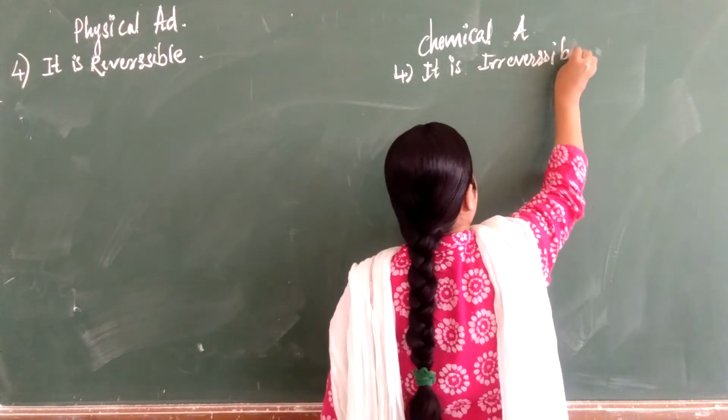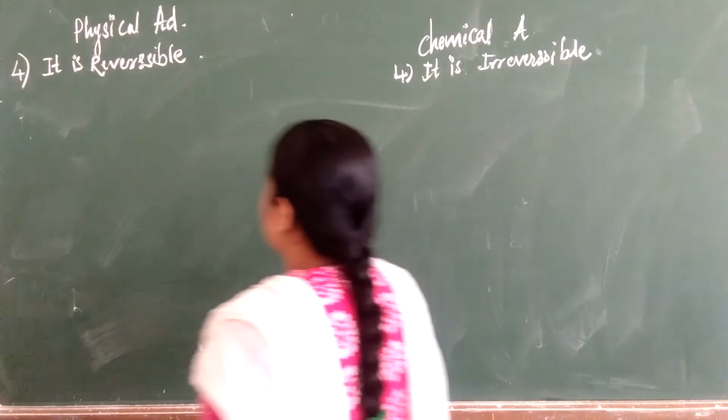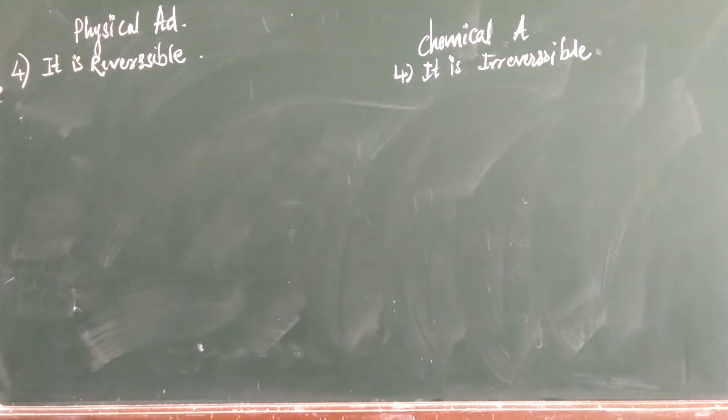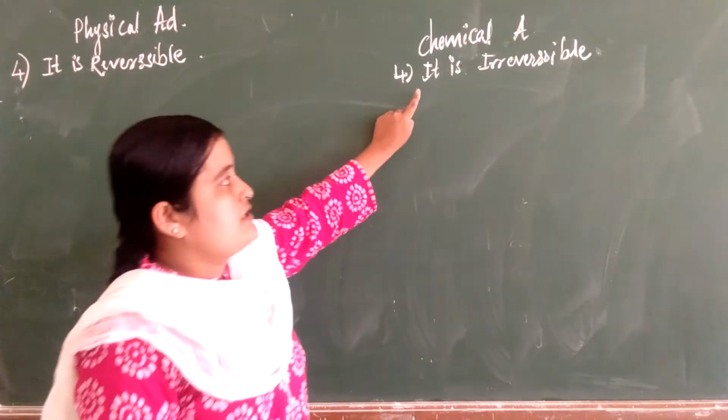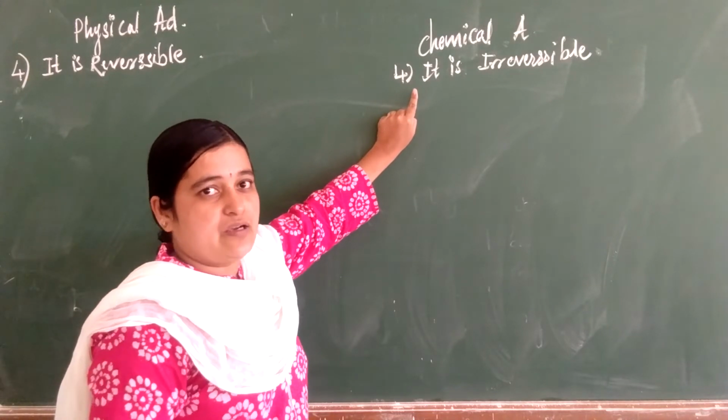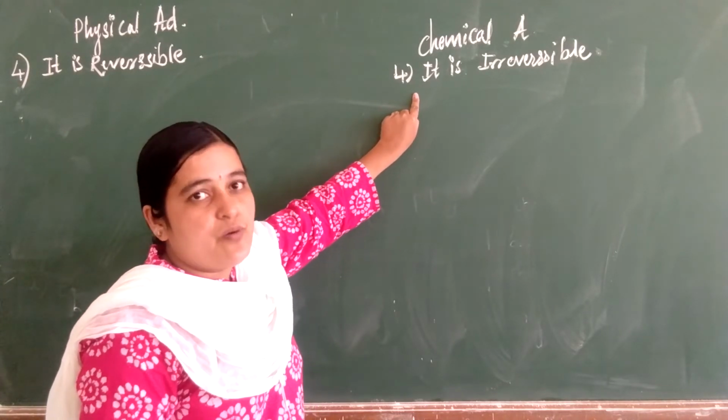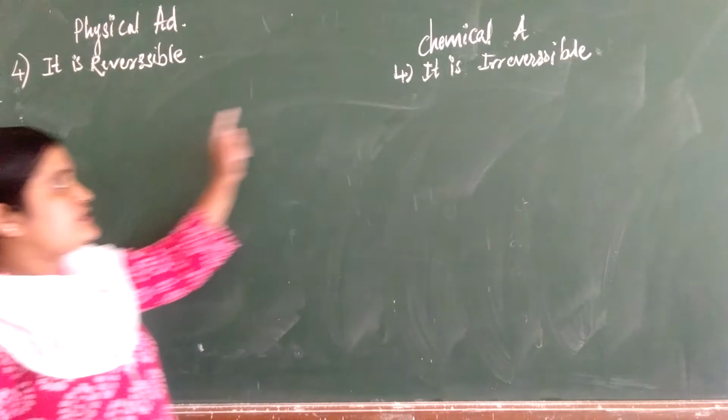Irreversible means once the stage is reached, it cannot come back. Reversible means it can come back to its original position, isn't it?